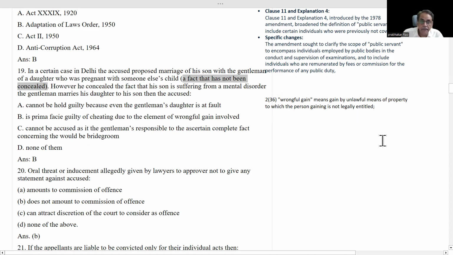You cannot bring within the definition of property any human being, any man, woman, child. You cannot bring them in the definition of property. That's why this MCQ option is itself somewhat obnoxious, I may say so. He is prima facie guilty of cheating. That is correct, because he has got mens rea.